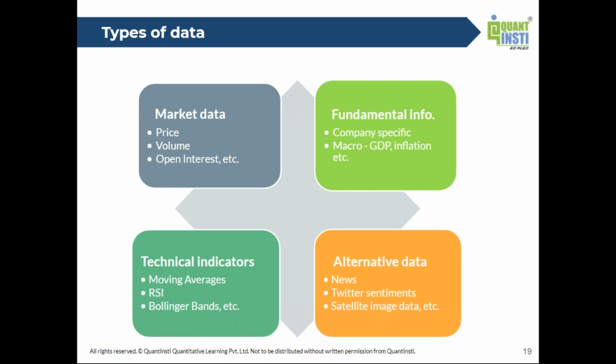You also have alternative data which involves the usage of satellite imagery as a proxy for other things.